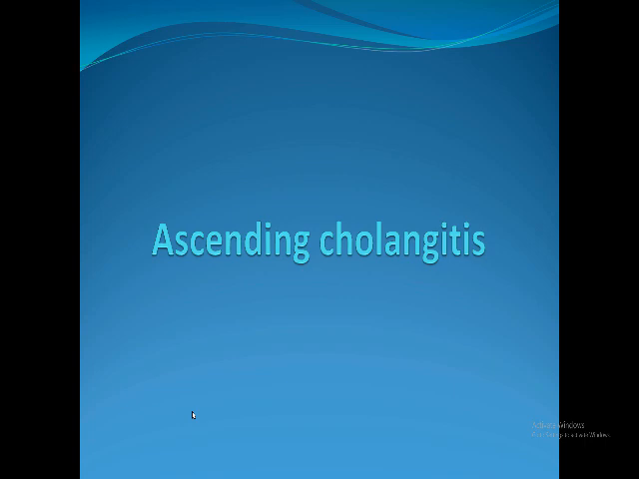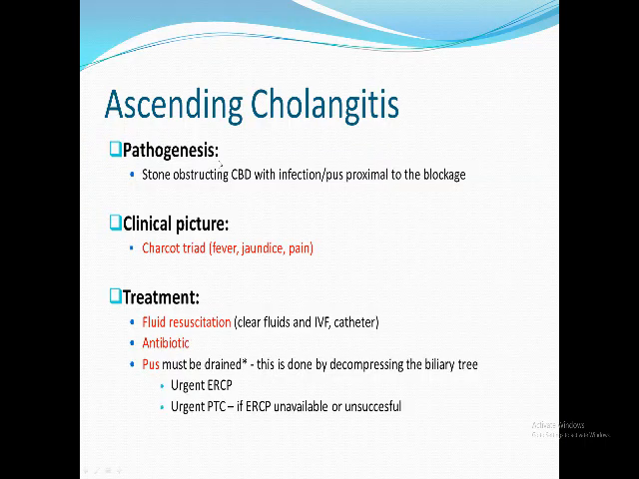Ascending cholangitis, again, how did this happen? As I told you, a stone obstructs the common bile duct, leading to stagnation of bile in the bile duct. This stagnation changes the non-pathogenic organism into pathogenic, leading to pus formation in the bile duct, and the infection passes from the site of obstruction up to the liver, leading sometimes to hepatic abscess, and that's why we call it ascending. The infection ascended from the lower end of the common bile duct up to the liver.